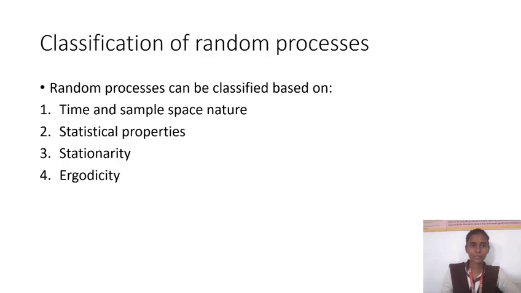Classification of random process. A random process can be classified based on time and sample space nature, statistical properties, stationarity, and ergodicity.